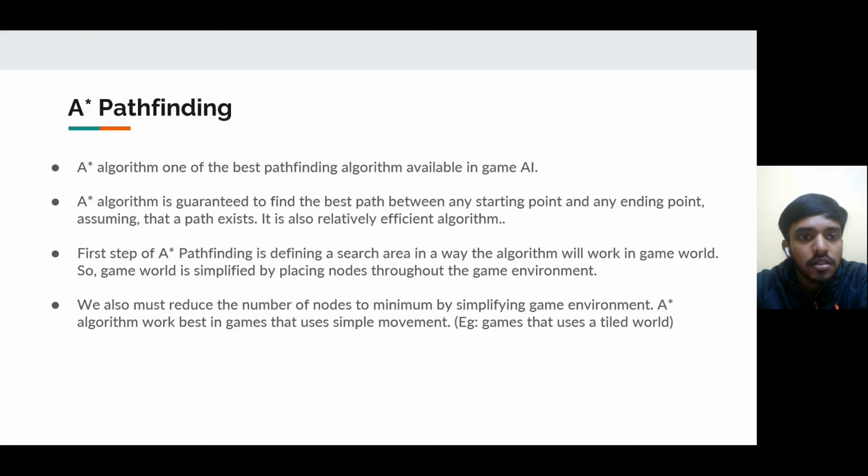The first step of A-star pathfinding is defining a search area in a way the algorithm will work in the game world. The game world is simplified by placing nodes throughout the game environment. We also must reduce the number of nodes to a minimum by simplifying the game environment. The A-star algorithm works best in games that use simple movement, for example, games that use a tiled world with just forward, backward, up and down movement.